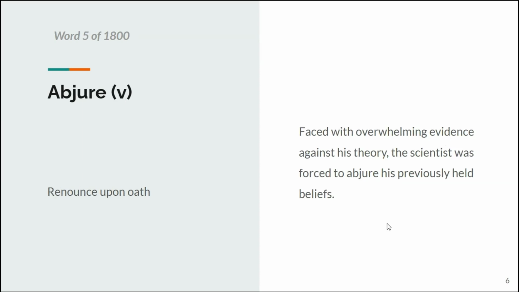Word number five is abjure, which is a verb which means to renounce upon oath. So, faced with overwhelming evidence against his theory, the scientist was forced to abjure his previously held beliefs. So, renounce upon oath. Overwhelming evidence forced the scientist to go against his previously held belief.